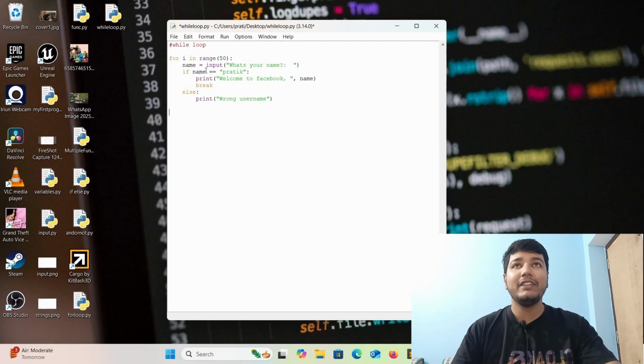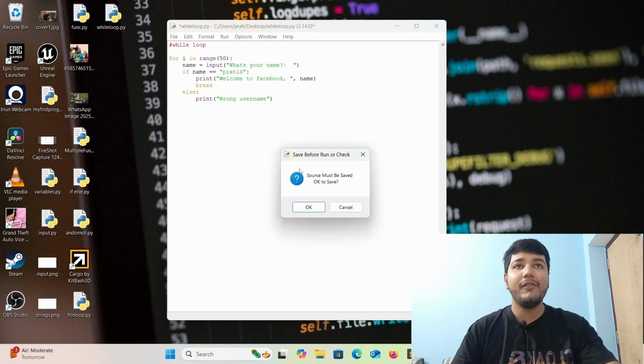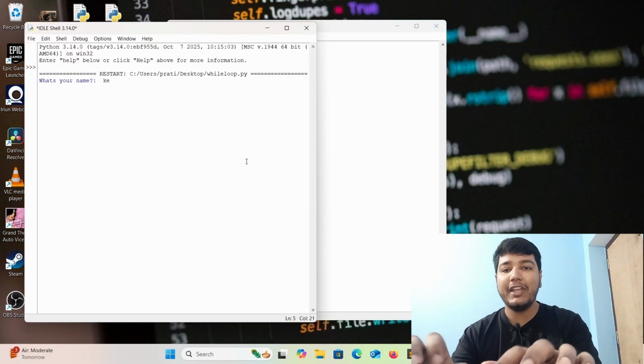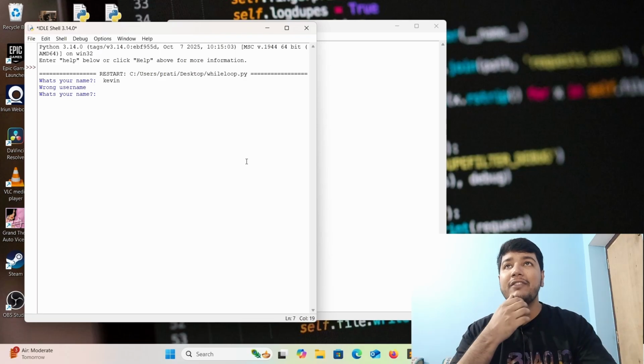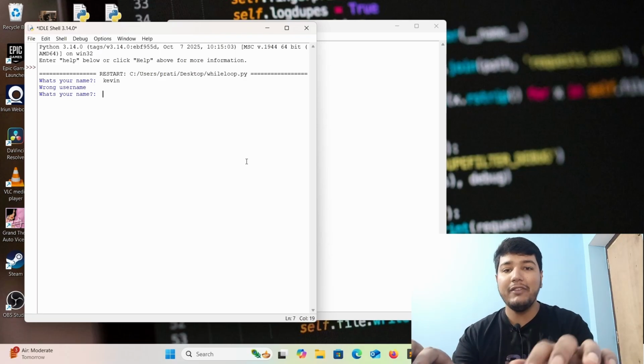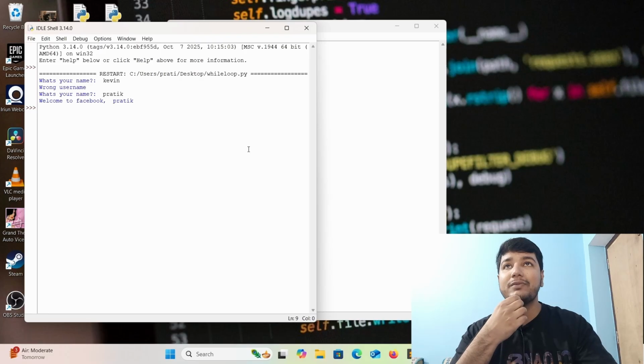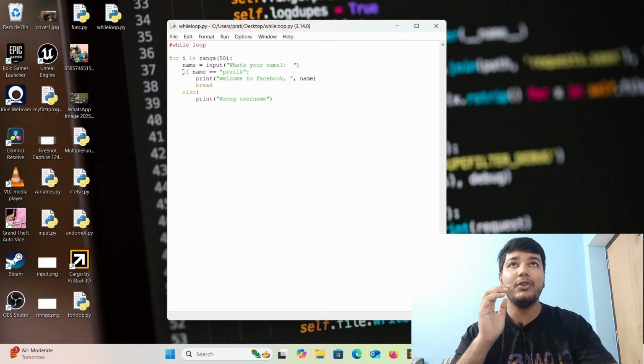What happens here is that if we run it, it will ask for our name. For example, if we give Kevin, it will say wrong username. And if we give Pratik to it, it will say welcome to Facebook Pratik and the loop will end.